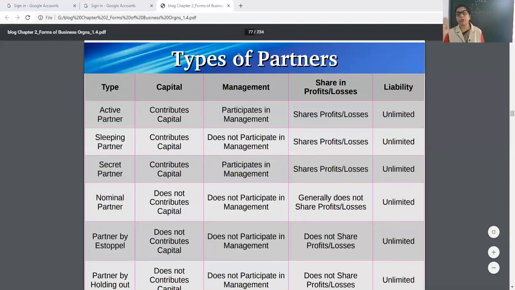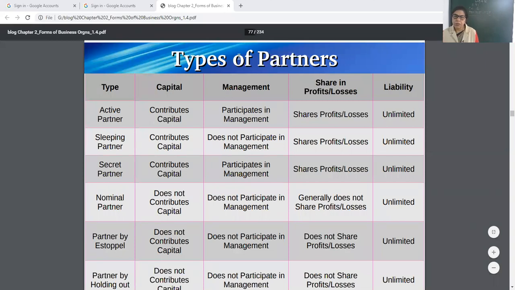He doesn't want to show to others. Then nominal partner, just opposite of secret partner, does not contribute capital, does not participate in management, does not share profits or loss, has unlimited liability.